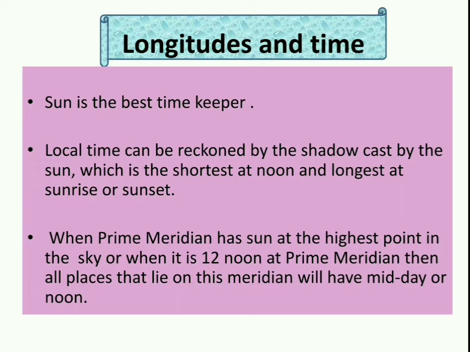When the prime meridian has the sun at the highest position in the sky, that means when it is 12 noon at the prime meridian, then all the places on this meridian will have midday or noon. So, if it is 12 noon at the prime meridian, then all the places which lie on this line, the 0 degree meridian or prime meridian, will have the same time. That means they will also have 12 noon or midday.